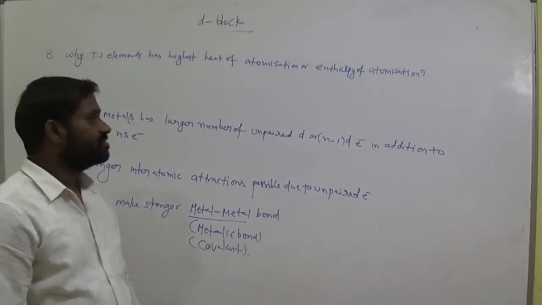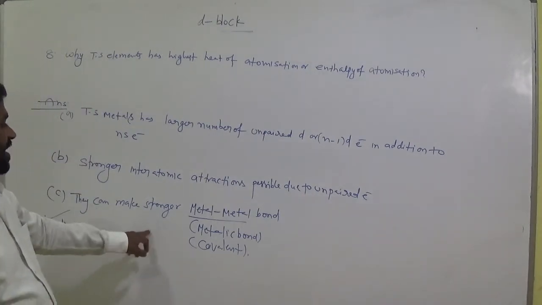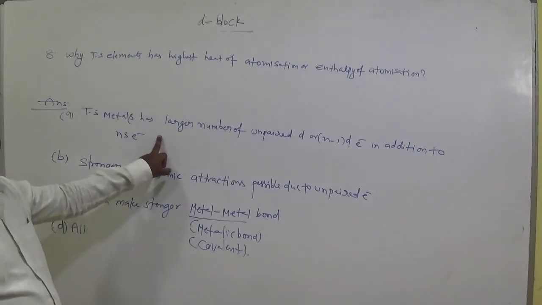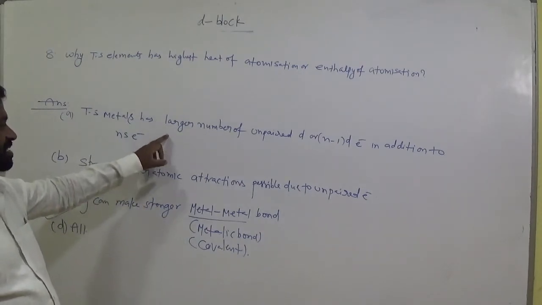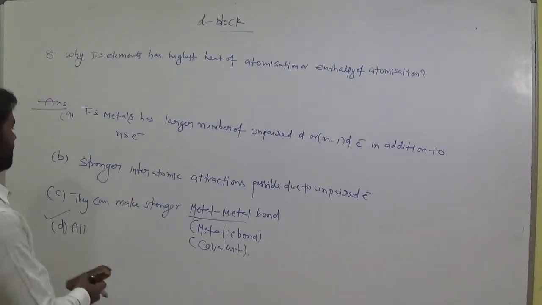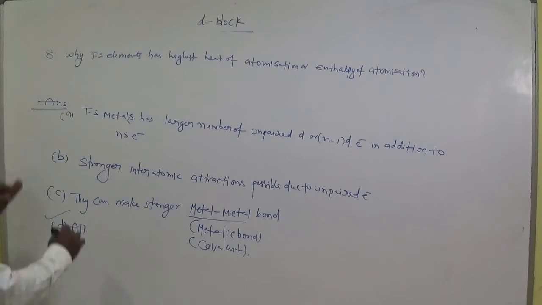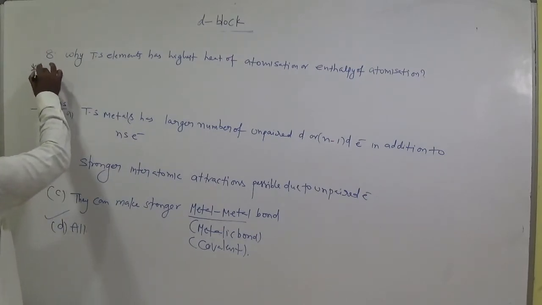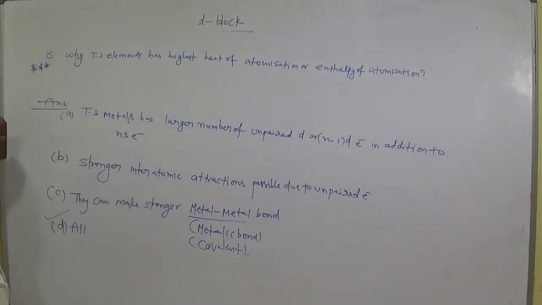Okay, so when the metallic bond is strong, why is it strong? Due to the presence of unpaired electrons. So due to the unpaired electrons, what happened? Interatomic interactions are very strong. Okay, so important one.